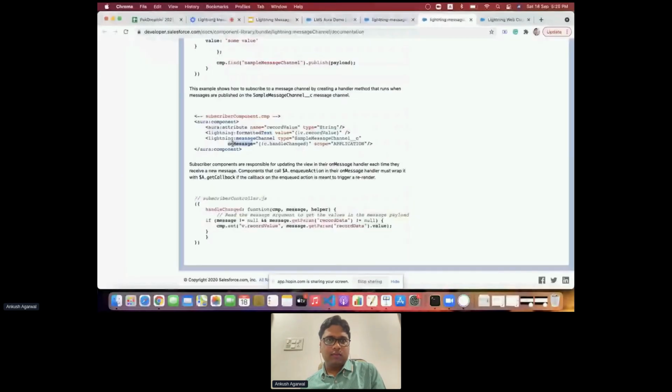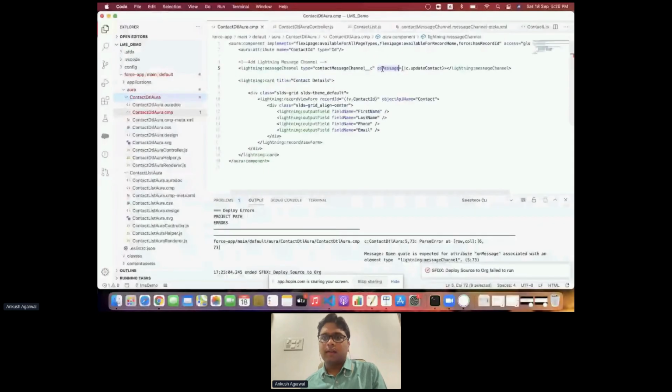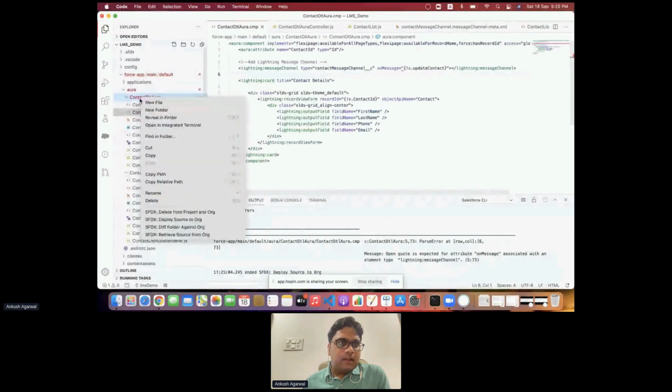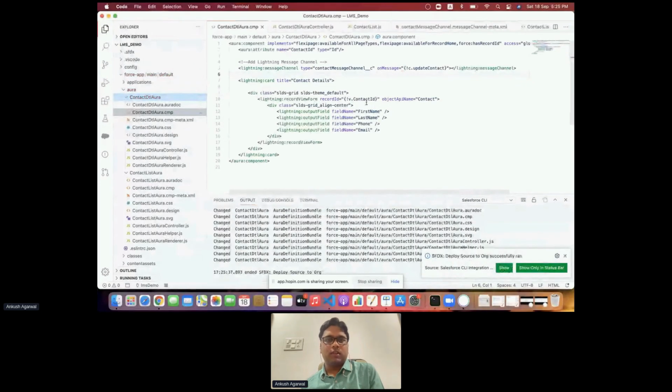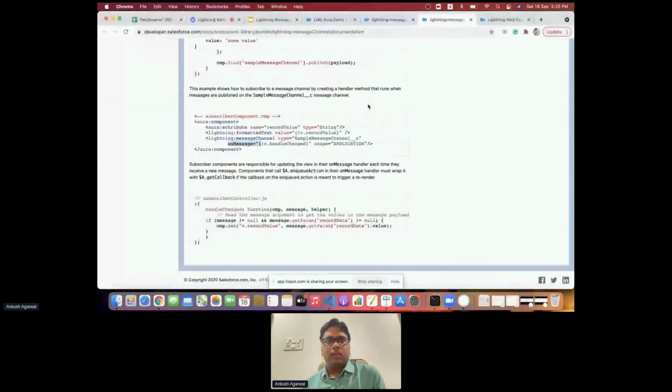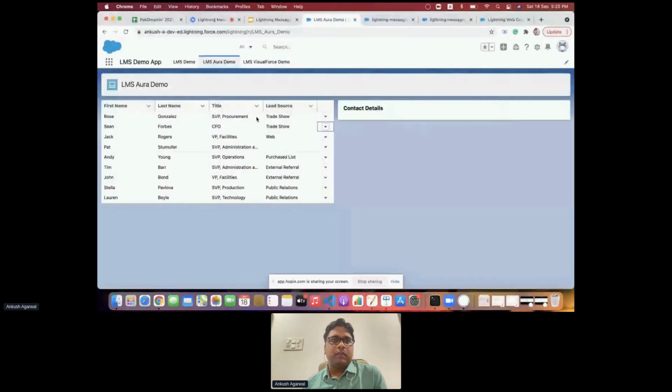On message, we are getting an error on this. Okay, yeah, because I have not used double quotes over here. We have to use double quotes for all the attributes inside any of the component. And now we'll try to deploy it. Yeah, it is deployed now, and we'll see if it works or not. We just have to refresh the page.